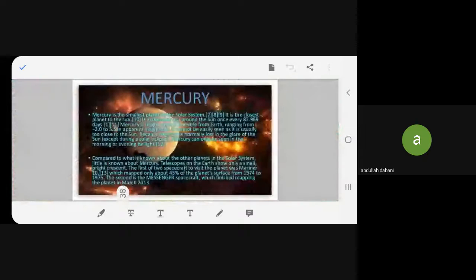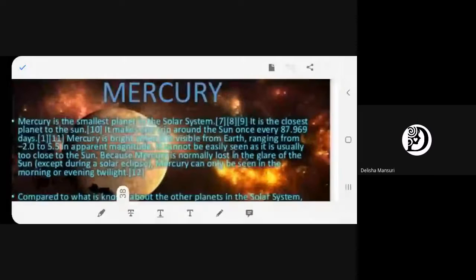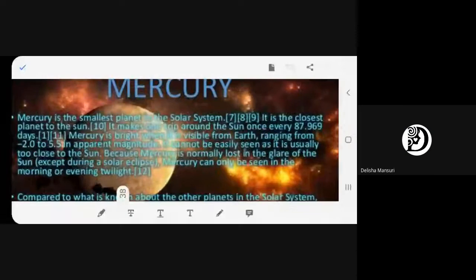Okay. Now more about Mercury. So that's the reason that I have taken many slides on one planet, so that you will learn more about it. What do you say? Yes. Fine. Read better.